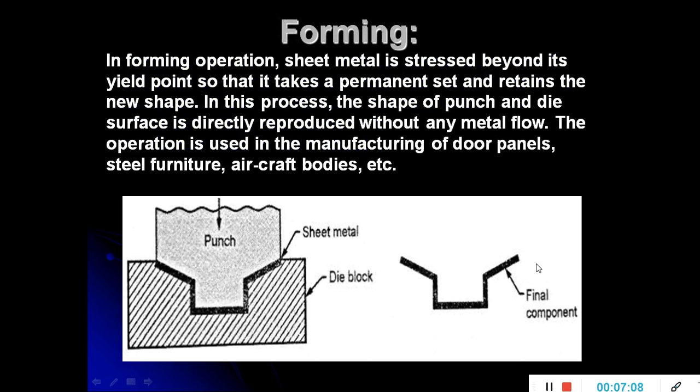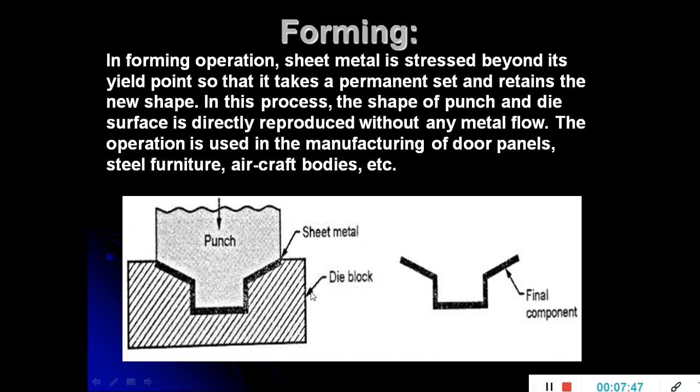Now the next one is known as a forming operation. As I told you, the forming operation consists of a punch and a die. The required shape of a part is defined with the help of the shape of the punch and die. Here the sheet metal is placed on the upper surface of the die block, and a punch having the projected part is forced against this sheet metal through a die, and the required type of component is formed.